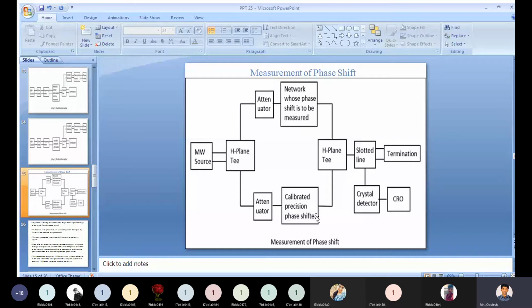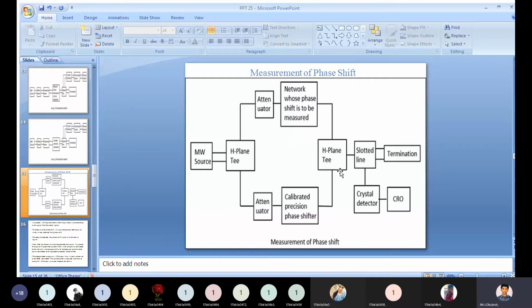The modulated output is a 1 kilohertz sine wave which is observed in the CRO connected, which means you need to connect this to the CRO.